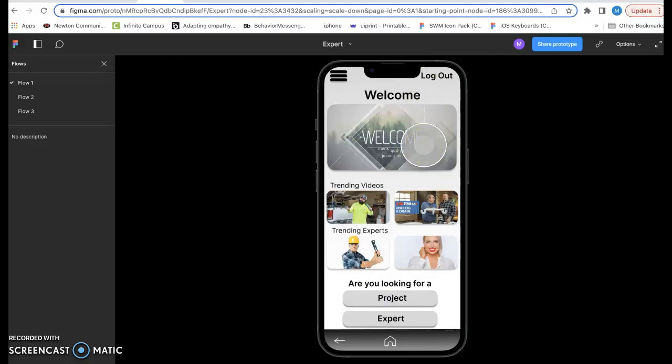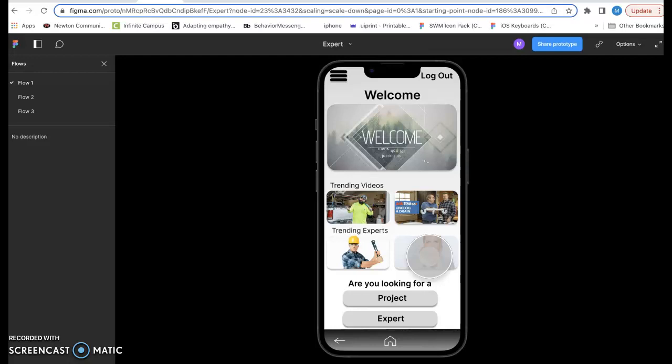It's up to them to determine what they want to do and how they want to proceed. Some people might have very specific projects that they have in mind, or they have an expert that they want to look up, and they can do that. They can choose an expert or a project if they have one in mind. Or they can do trending. They can see what people across the country are using right now.